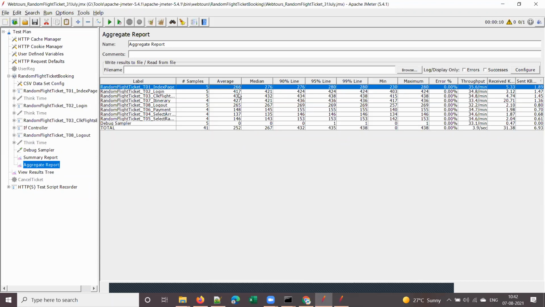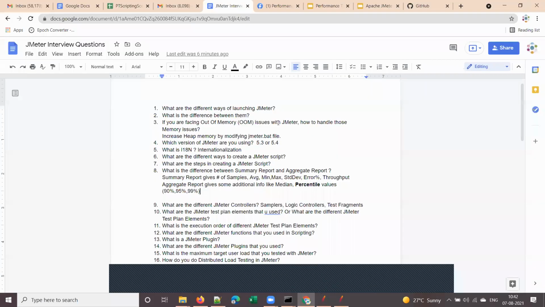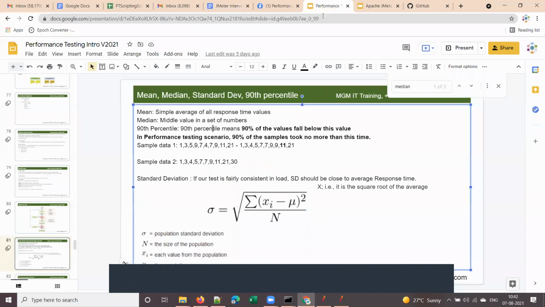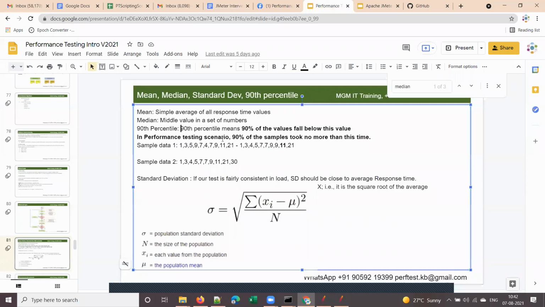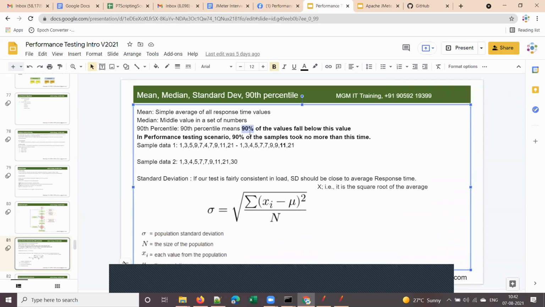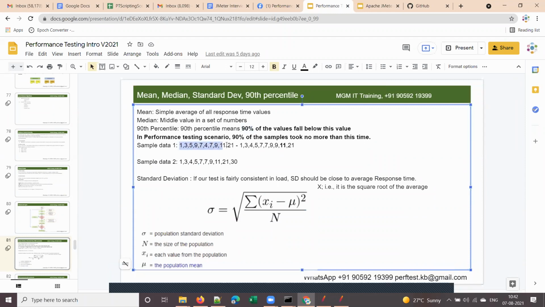Let me explain that. First let us understand what is percentile. Let me go back to the slides. Let's understand what is percentile. First let me explain why percentile is important in performance testing. Suppose you have the response time values like this.